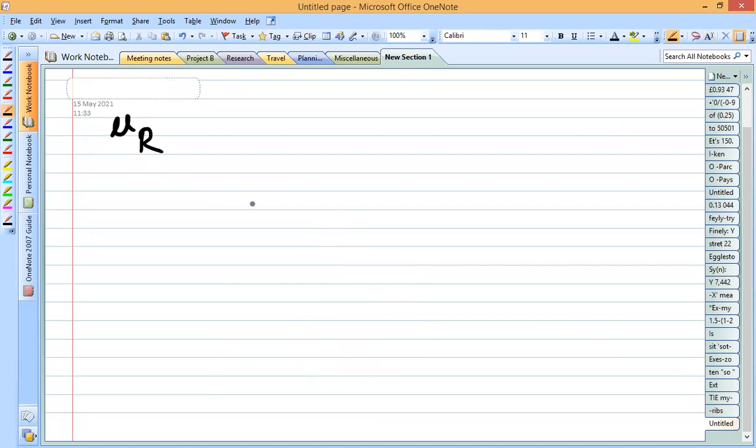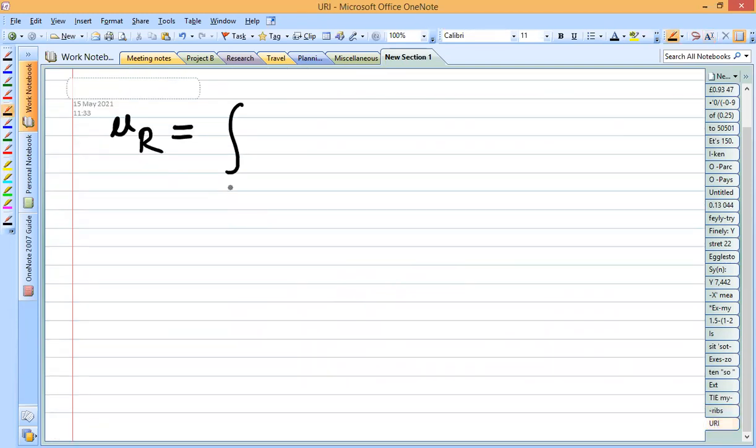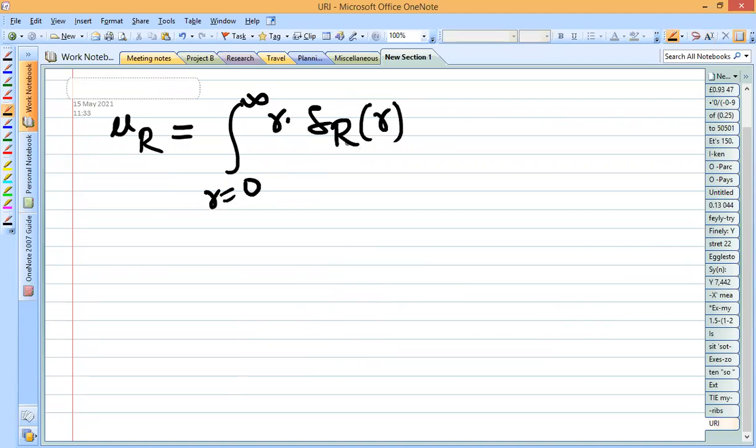So mu_r is represented as mu equal to the integral from minus infinity to plus infinity. Here, instead of that, I will directly write the integral range, because the PDF that you have seen here is available only for r greater than or equal to 0. So the integral will start from 0 to infinity. We'll ignore minus infinity up to 0. So we'll substitute the integral range r equal to 0 to infinity, r into f_R(r), because in order to get the mean we need the PDF that we have obtained here.